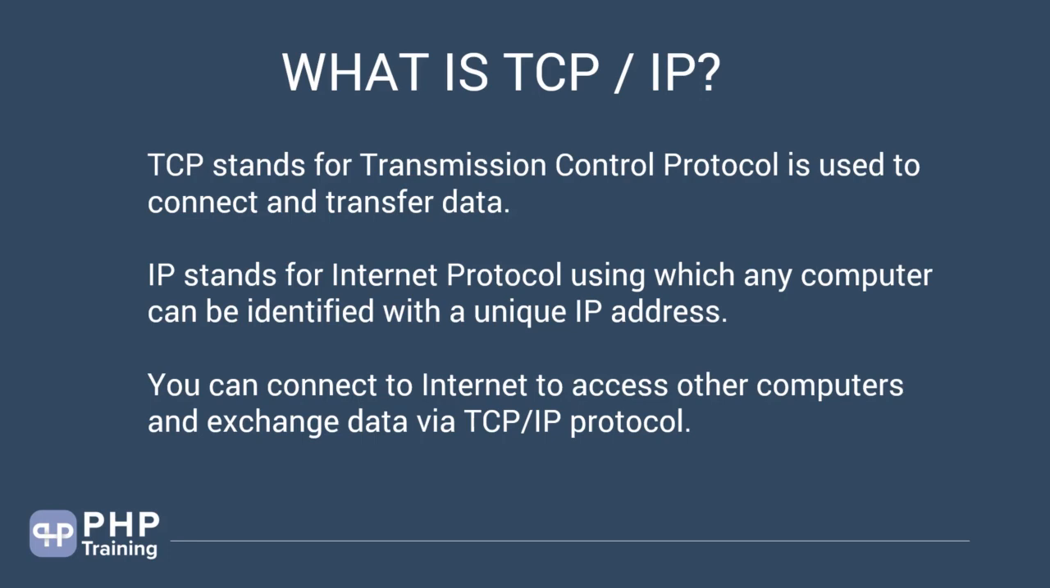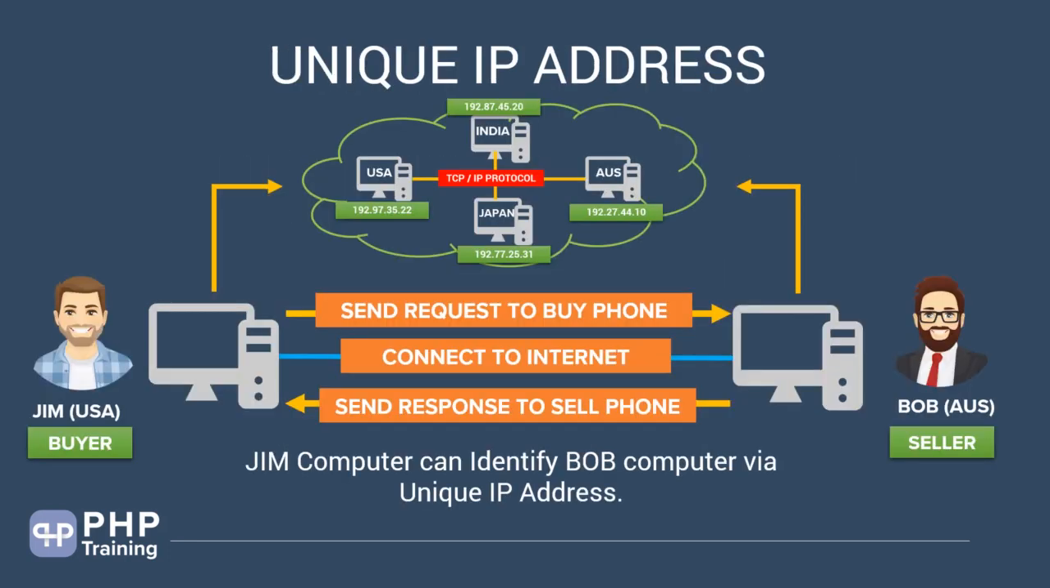Alright, so let's go back to Jim and Bob's problem. Now Jim's computer can identify Bob's computer via a unique IP address. If you look at the diagram here, every computer in the internet has a unique IP address, and then the TCP IP protocol can work. The transfer of data can work, and each computer can identify itself with a unique number. So the problem of Jim's computer identifying Bob's computer is solved by using the IP address. With the IP address everyone can reach any computer that they want. It's similar to your phone numbers. You can reach any phone by dialing that phone number.